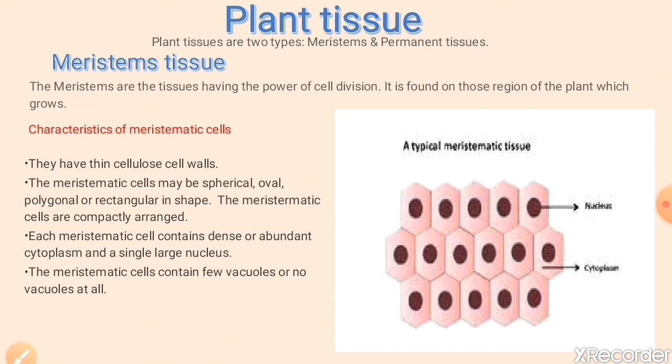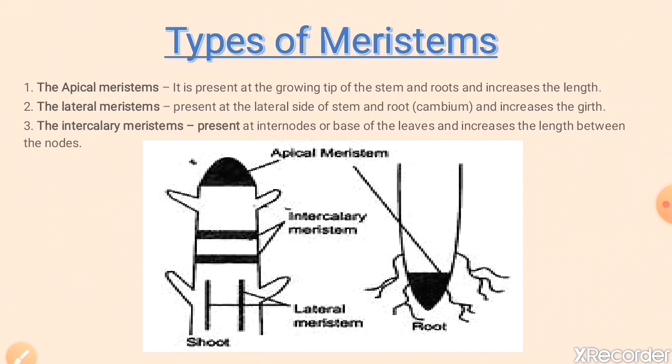Let's talk about the types of meristems. So we have three types of meristems. The first one is the apical meristem. So it is present at the growing part of plants. So plants की ग्रोथ कहाँ कहाँ होती है? क्या प्लांट सिर्फ ऊपर की ओर ग्रो करता है? नहीं, प्लांट शूट पे भी ग्रो होता है और रूट पे भी होती है. So it is present at the growing tip of the stem and root and increases the length.